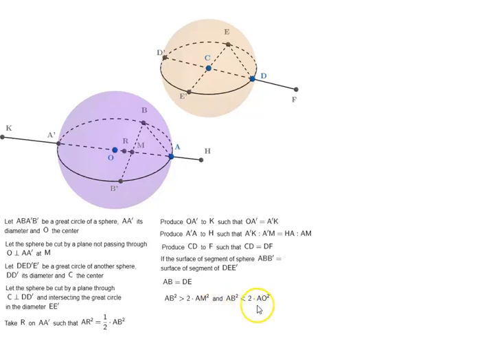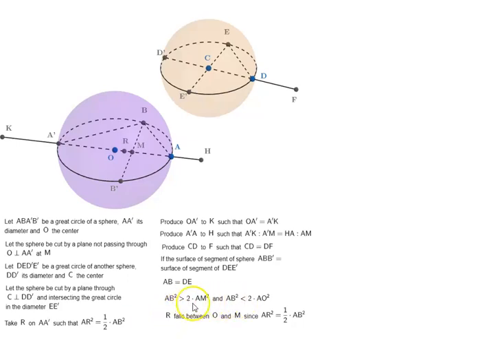And AB square is less than 2 times AO square. Again, we can see that this is true by joining A prime B. Remember, we took R on A A prime such that AR square is equal to AB square by 2.